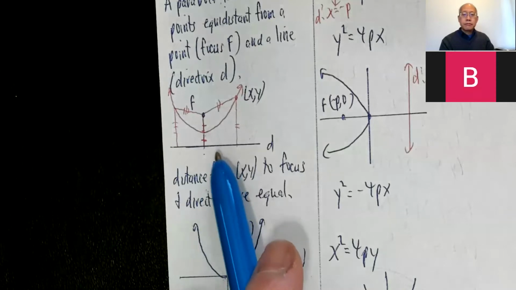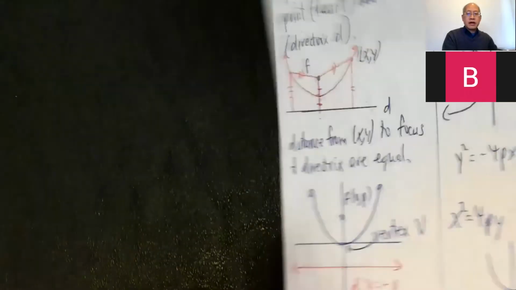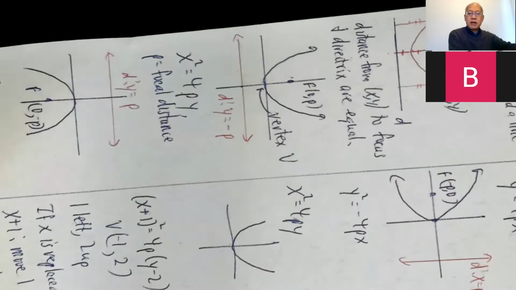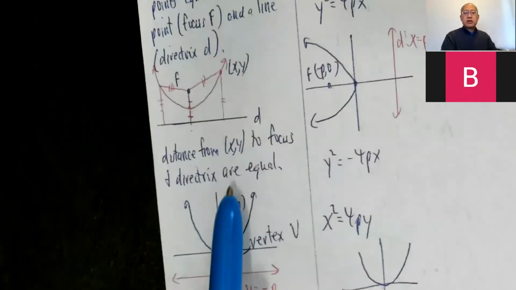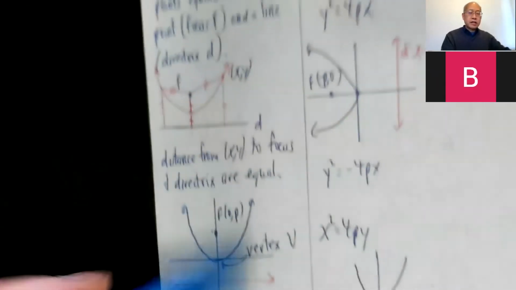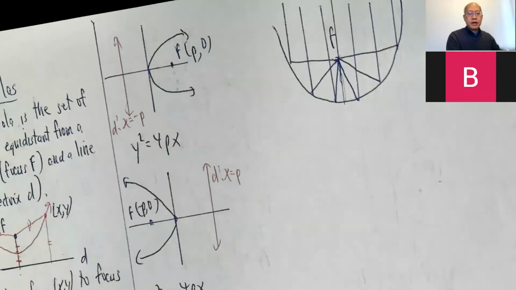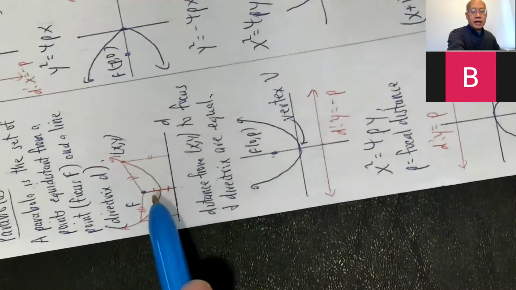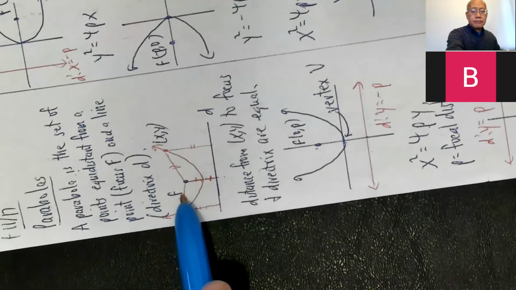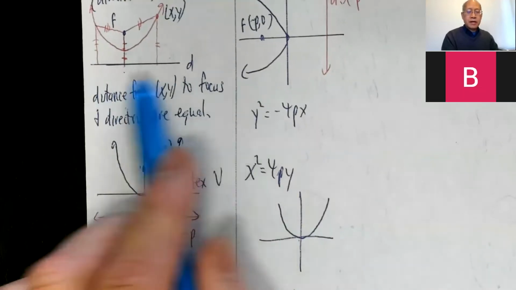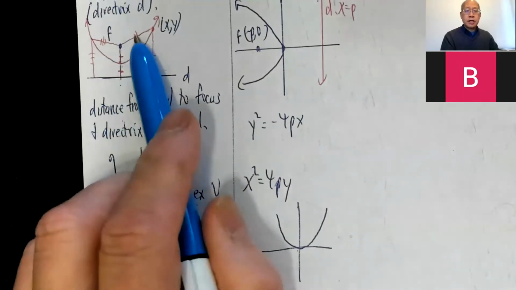Thank you. Welcome. And this one opens this way. Obviously, if I turn it upside down, then it's opening down. If I turn it like that, then you have to picture it opening to the right, and like that, it's open to the left. If you just turn the picture, that doesn't do anything. I could even look from this angle, physically put my body here, and then it looks like it's opening down. I could physically turn the paper and it looks like it's opening to the right, or to the left. All the math stays the same. The directrix is still going to be outside, and the focus is always on the inside of the curve.